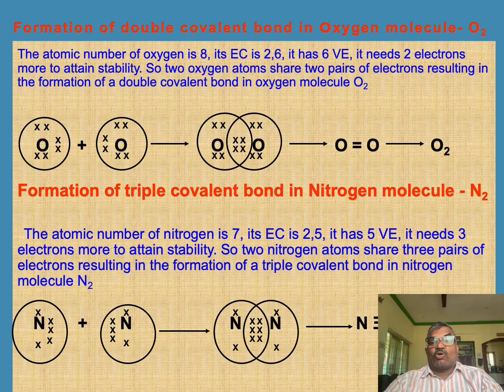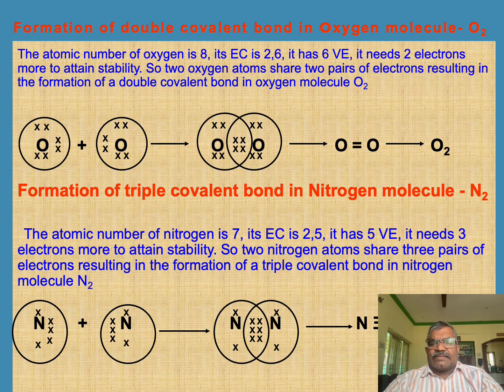Formation of double covalent bond in oxygen molecule. You know the molecular formula of oxygen is O2. There are two oxygen atoms in the oxygen molecule. With the help of the slide, we can understand the formation of the oxygen molecule. The atomic number of oxygen is 8. The electronic configuration is 2,6. There are 6 valence electrons in the outermost shell of the oxygen atom.